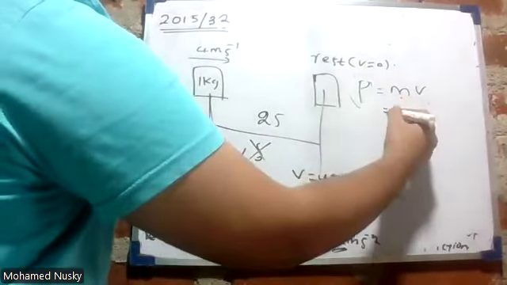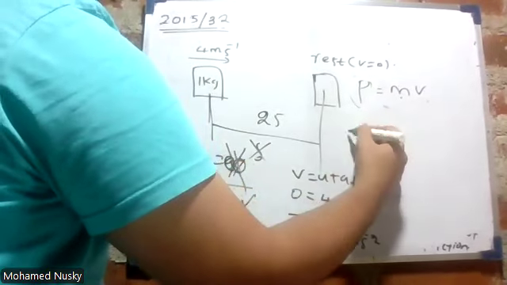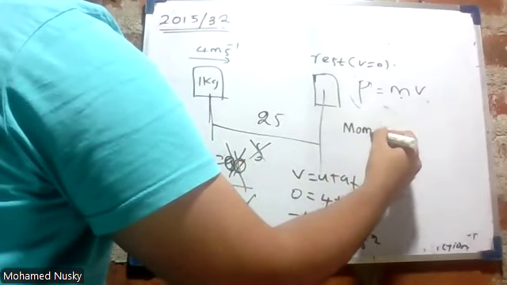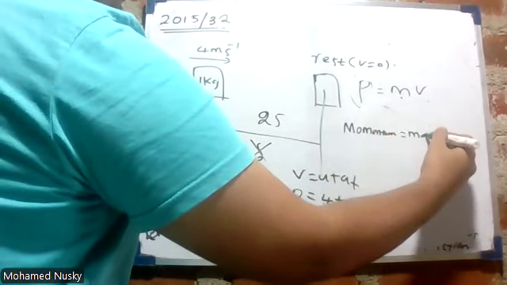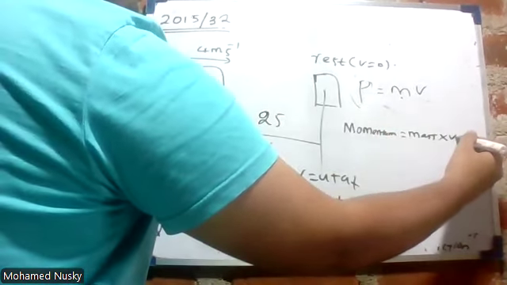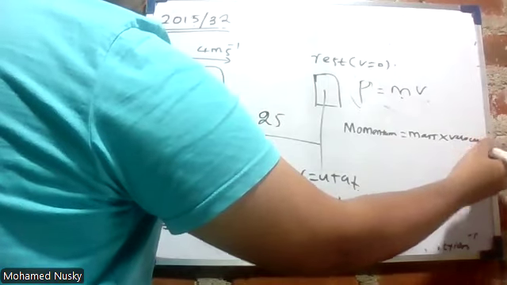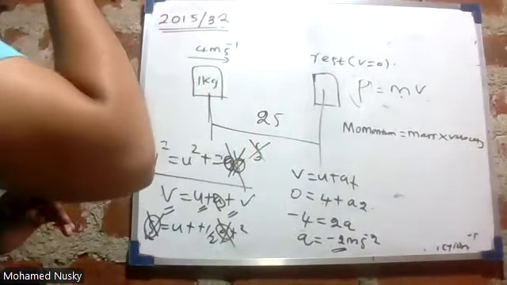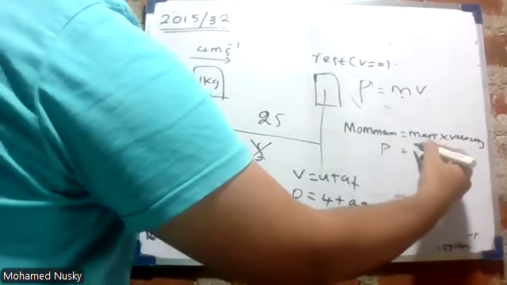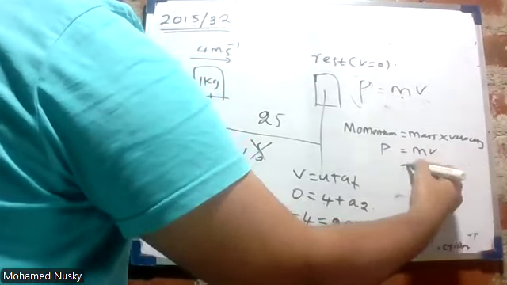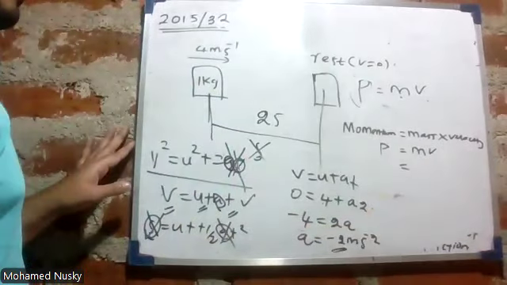What is this m? Here, I'll give you the full form. Momentum is equal to mass into velocity. P is equal to mv. They have asked the momentum.